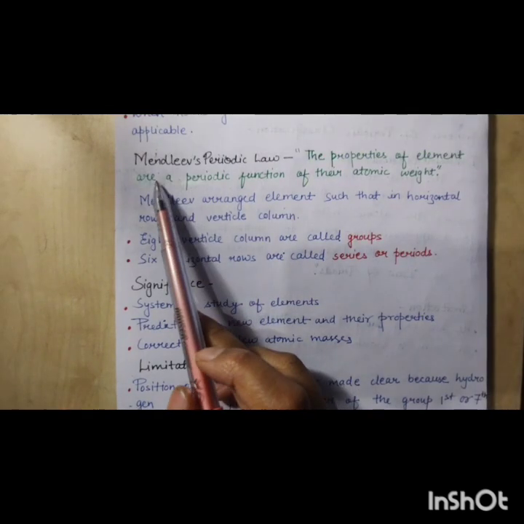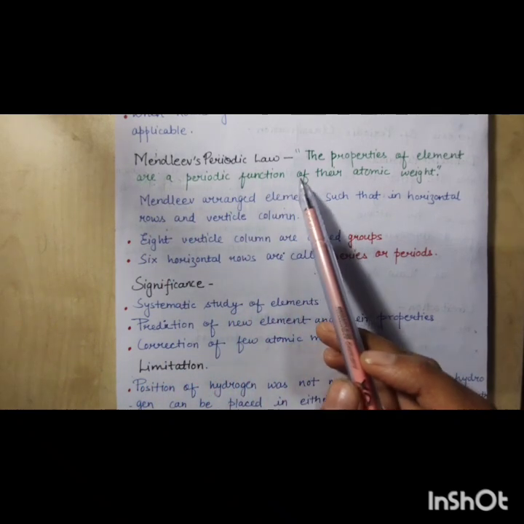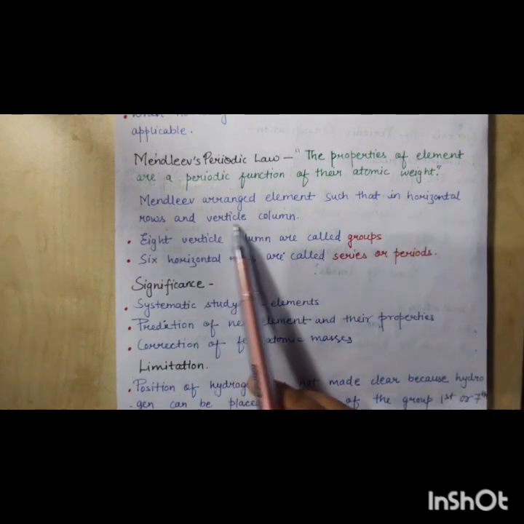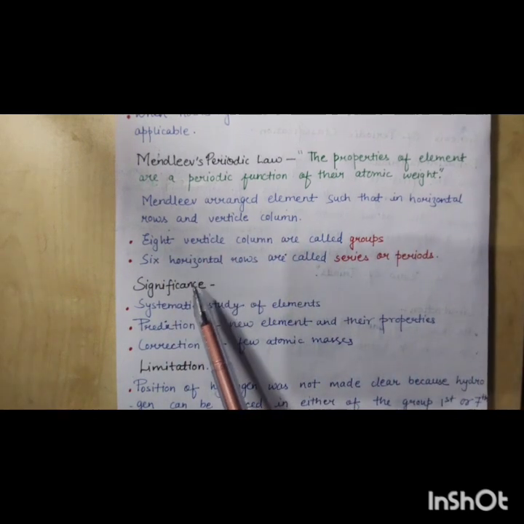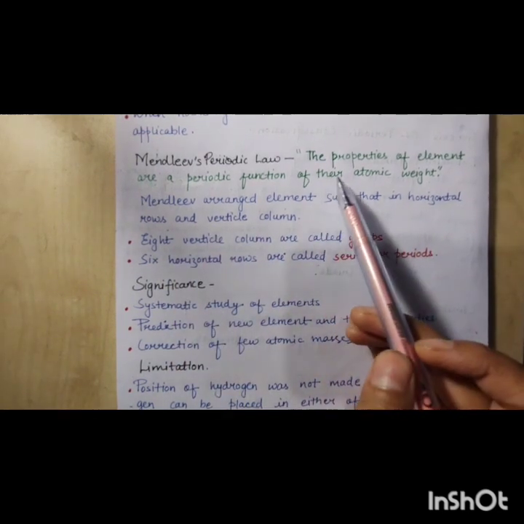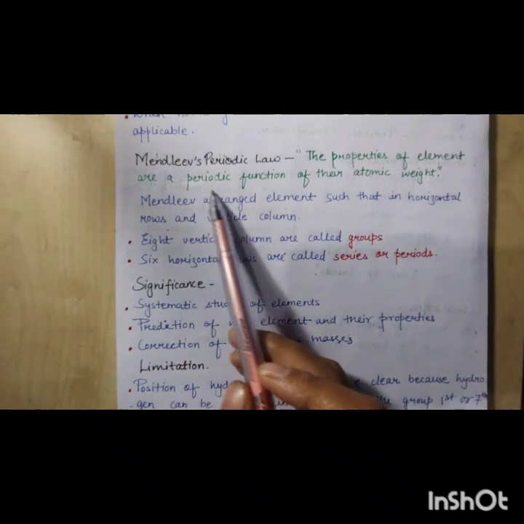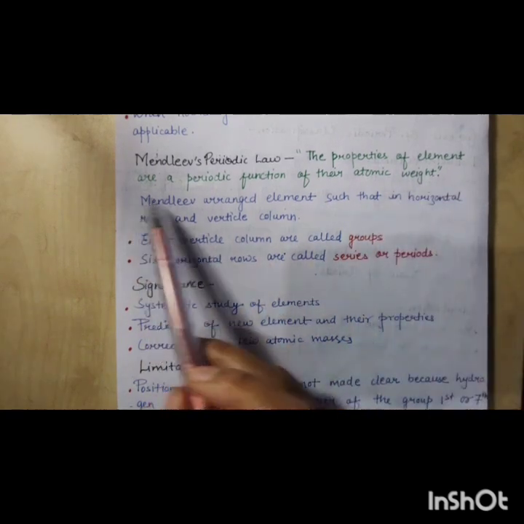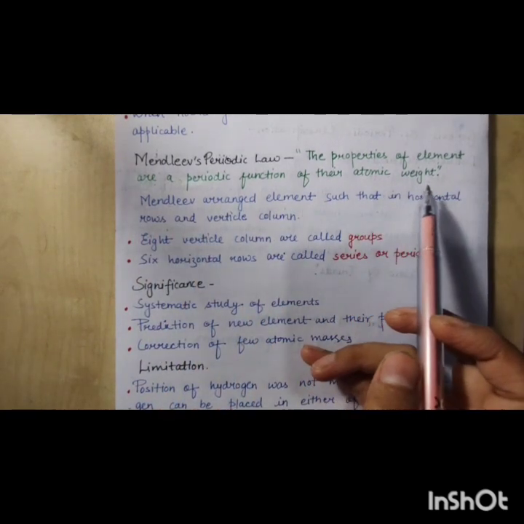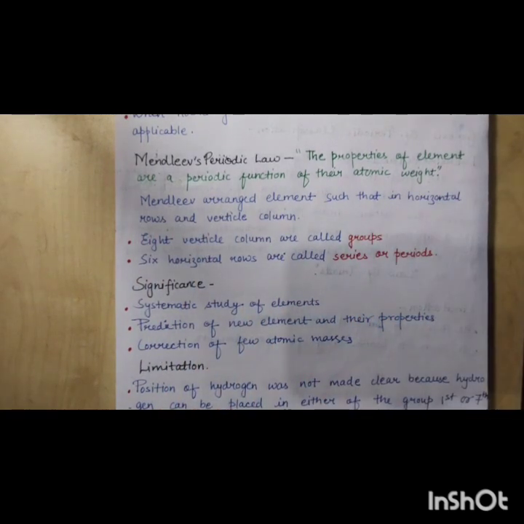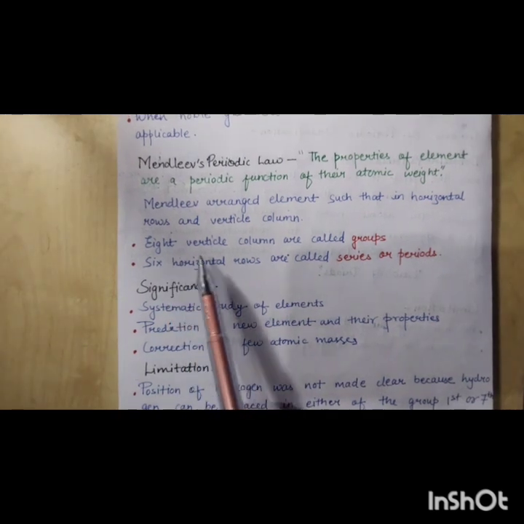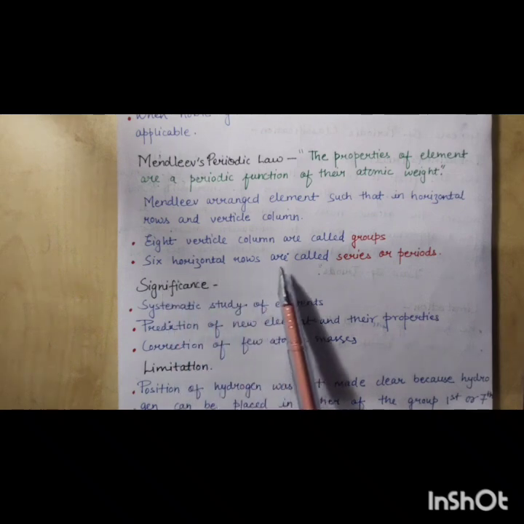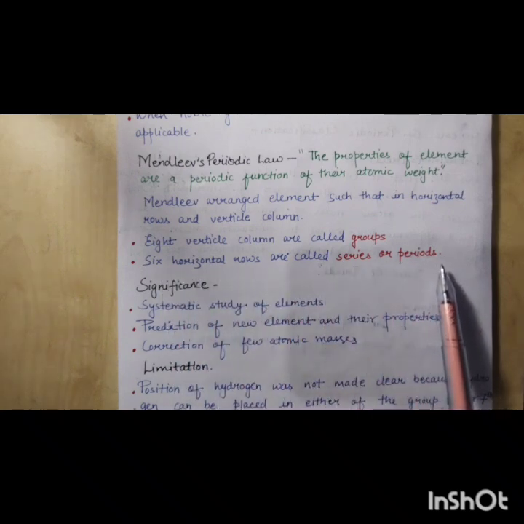Now next is Mendeleev's periodic law. Mendeleev arranged elements in horizontal rows and vertical columns, and the properties of elements are a periodic function of their atomic weight. Eight vertical columns are called groups and 7 horizontal rows are called periods.